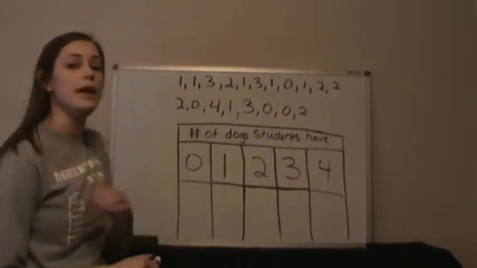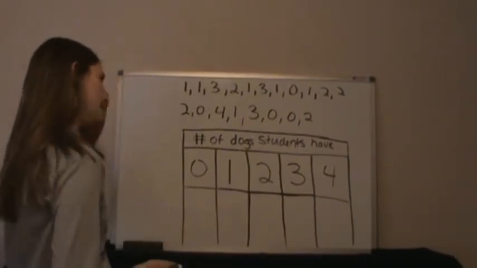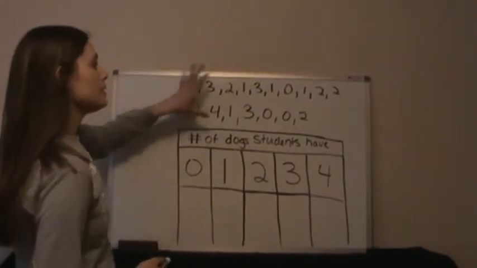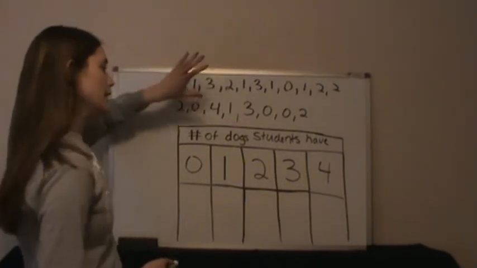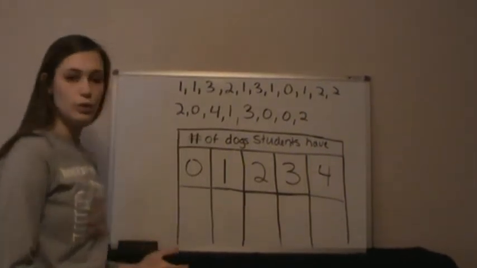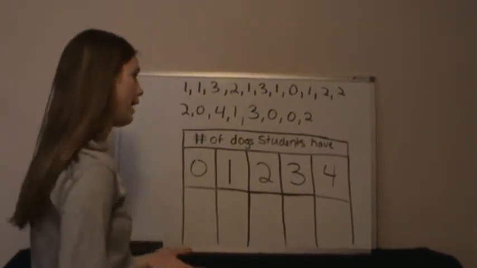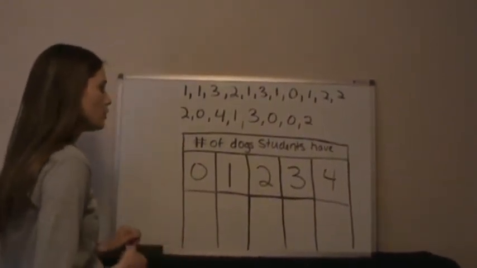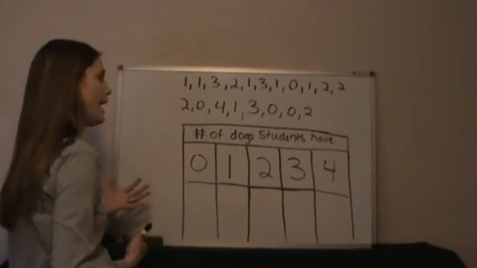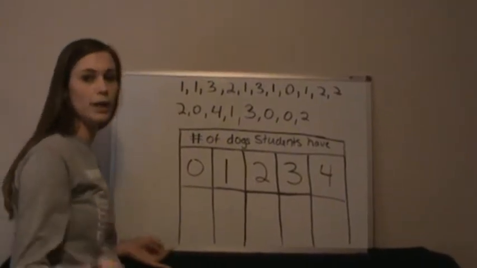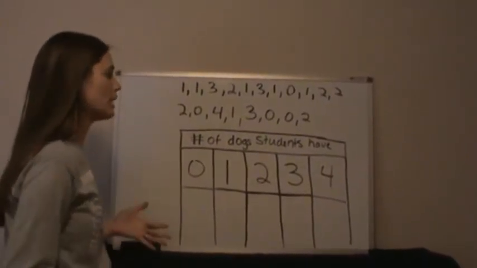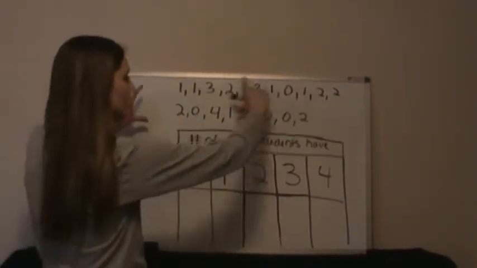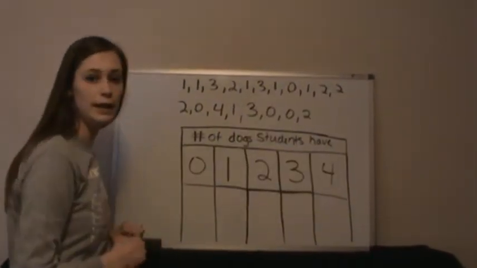I'm going to start with a frequency chart or a frequency table. Up here is my data that I collected. I'm pretending that I went around to a bunch of students and asked them how many dogs they have, and then I recorded how many dogs each student has. For example, the first 3 students I asked, the first one had 1 dog, the second one had 1 dog, and the third one had 3 dogs. So when I was finished, this was the data that I collected.